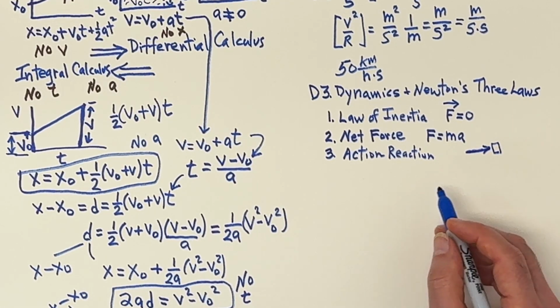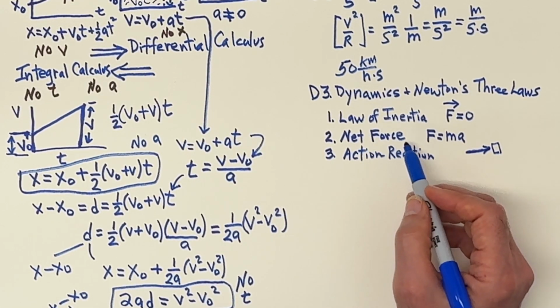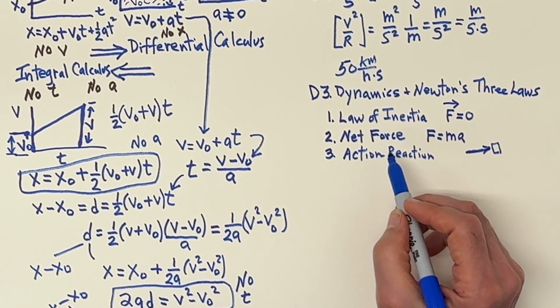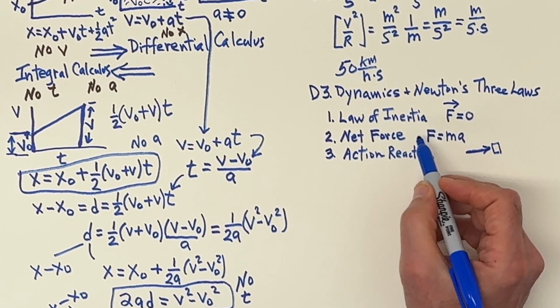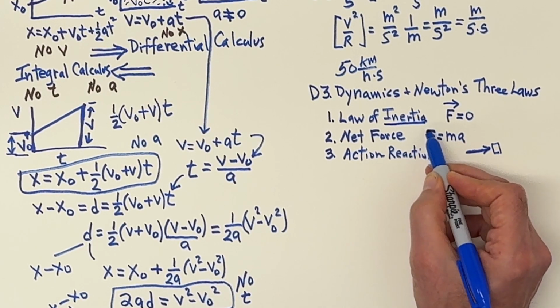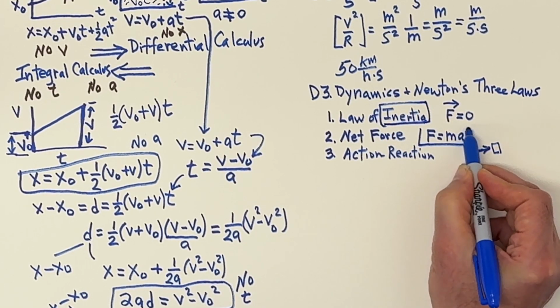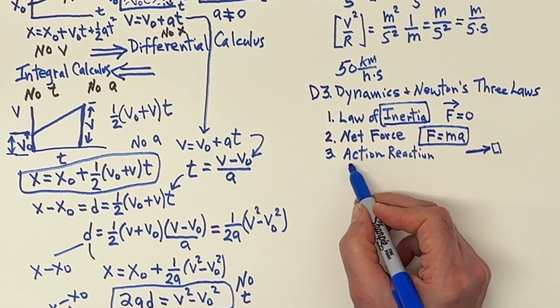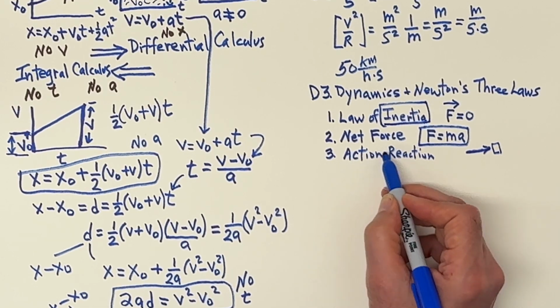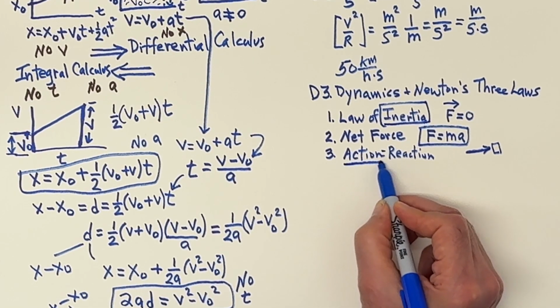So these are Newton's laws. The law of inertia and F equals ma. So inertia, the key idea there, F equals ma. And the law of action, reaction.